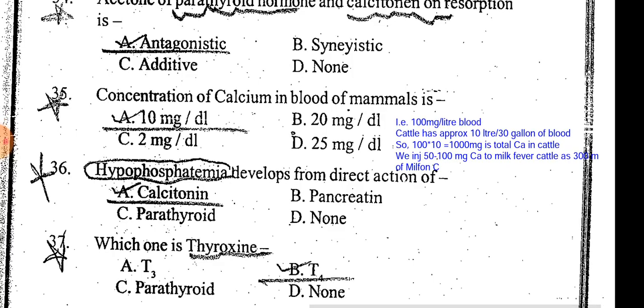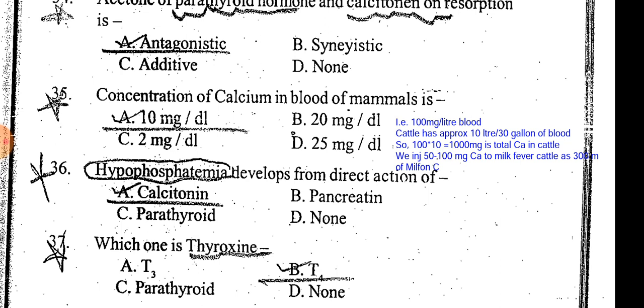So we usually give 50 to 60 milligram of calcium to that animal. So the required dose will be approximately 300 to 500 ml, as each 100 ml is giving 20 mg of calcium to that animal. So to achieve the 60 mg, we give 300 ml of the Milfon C to that animal.